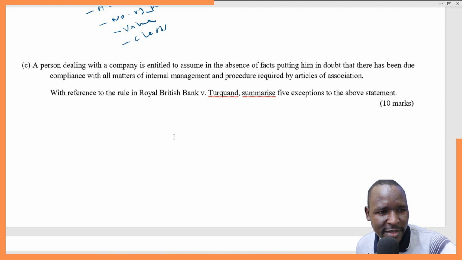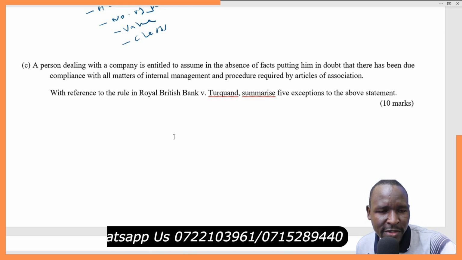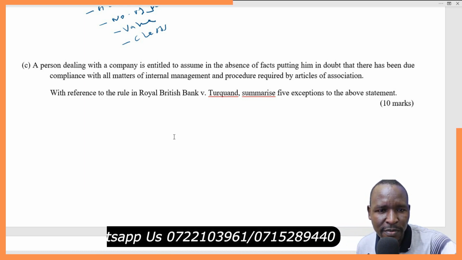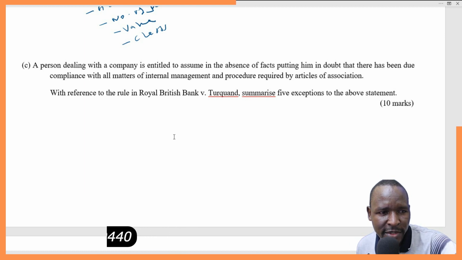So in the judgment of this case, regardless of the fact that the bonds were issued without being authorized under the resolution, it was determined that Turquand could sue on the bonds since he was entitled to presume that the resolution had been legally passed. Now, according to this question, we look at those particular exceptions.